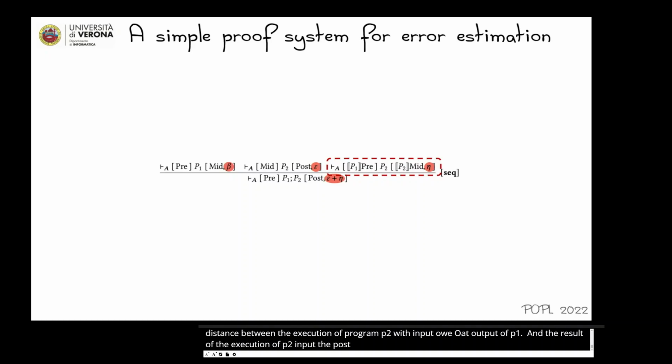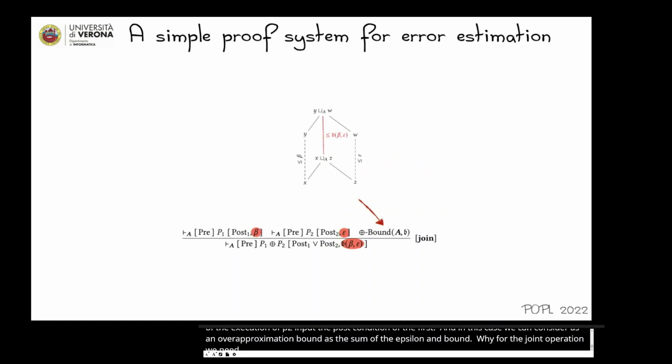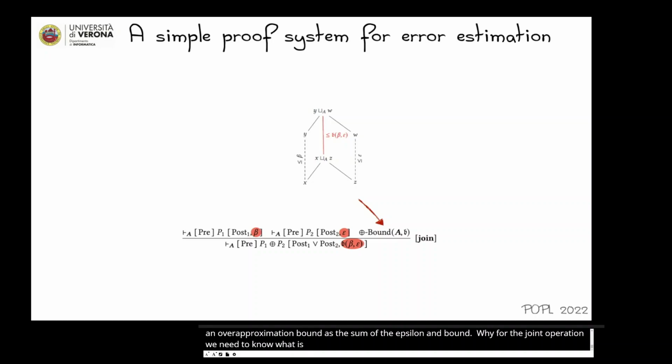And in this case, we can consider as an over-approximation bound the sum of the epsilon and eta bounds. While for the join operation, we need to know the bound on the imprecision applied when we perform the join between two elements that are epsilon close.